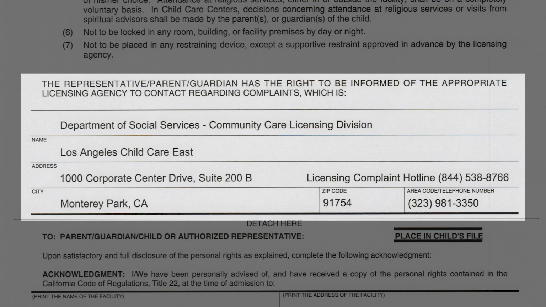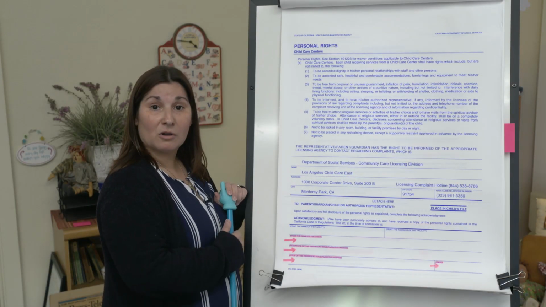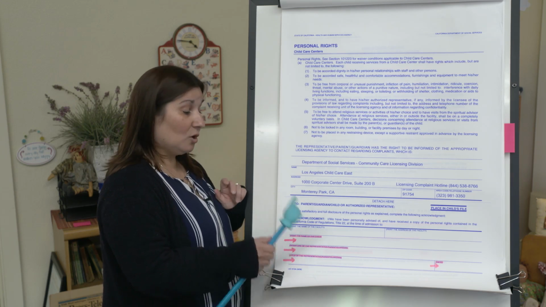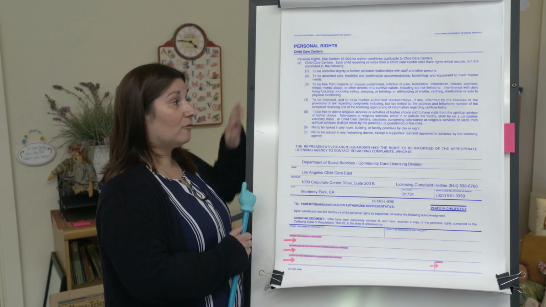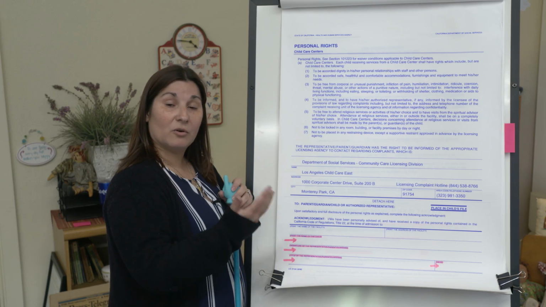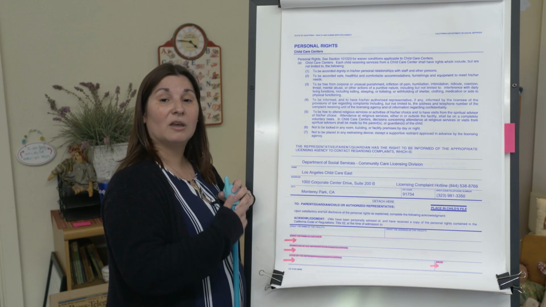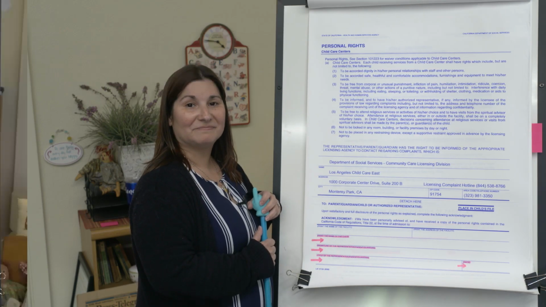If you ever want to see any information that has ever been on any of our licenses, that is public record, and that information can be found here at the licensing division. The information again is posted at your centers. It will be in your parent handbook, and you are welcome to a copy of these anytime. Go ahead and fill out the information, review the form at the top, and then take a minute, pause the video, and then we'll go on to the next page.